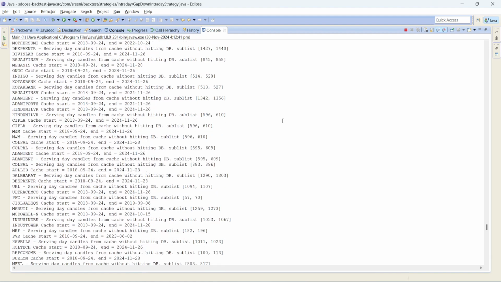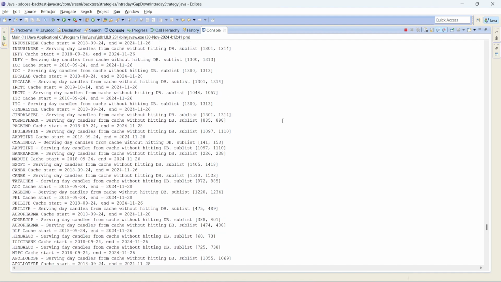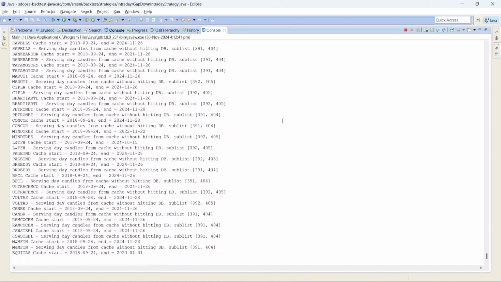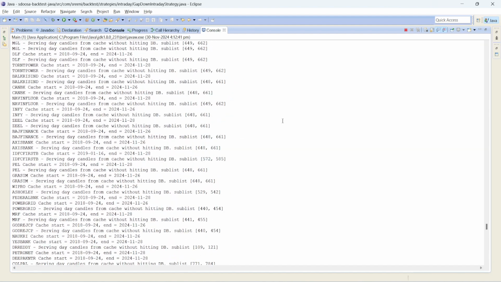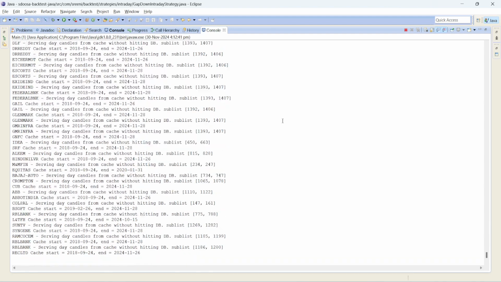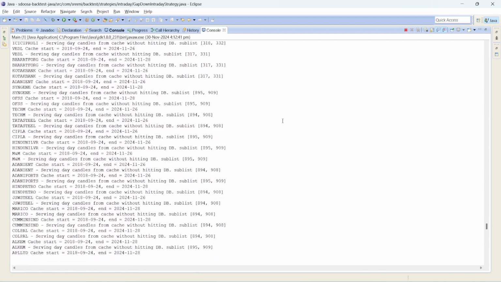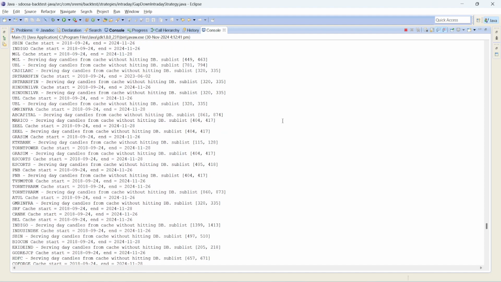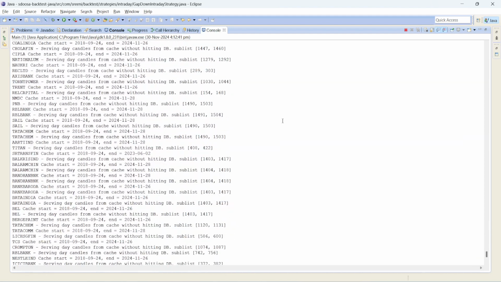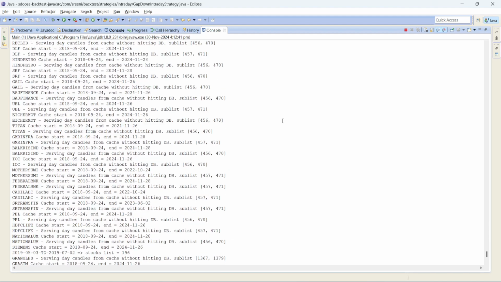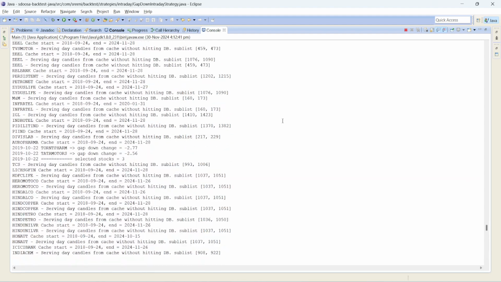We are running this backtest from 2019 to 2024 November. You see some old stocks here like Reliance Capital, DHFL, Indiabulls Housing Finance, etc. Most of those stocks are not there today as they are suspended. But you find those trades in the past, because we are doing survivorship bias free backtesting, which is real backtesting.